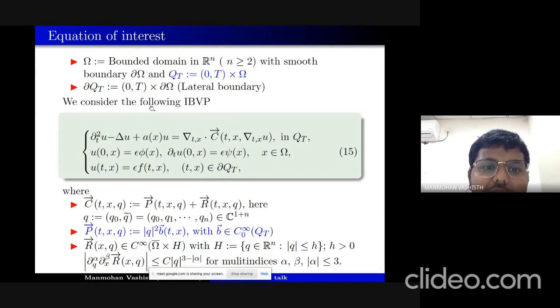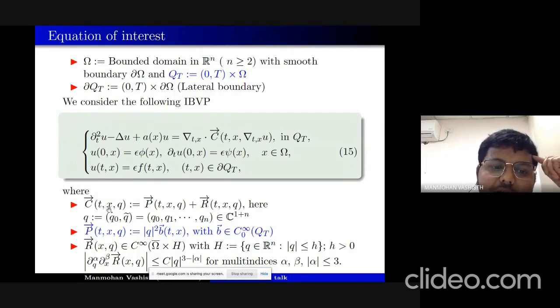And here we consider the following initial boundary value problem for the wave equation. This is d_t squared of u minus Laplacian of u, plus this is the potential term a(x) times u, which is equal to the divergence with respect to t, x, both variables, of c vector of (t,x, gradient_{t,x} of u), and this is in Q_T. Now these are the initial conditions: u(0,x) equals epsilon phi(x), d_t u(0,x) equals epsilon psi(x), and this holds for x belongs to omega, and u(t,x) equals epsilon f(t,x), where (t,x) belongs to the lateral boundary. And this is the initial boundary value problem for the nonlinear wave equation.